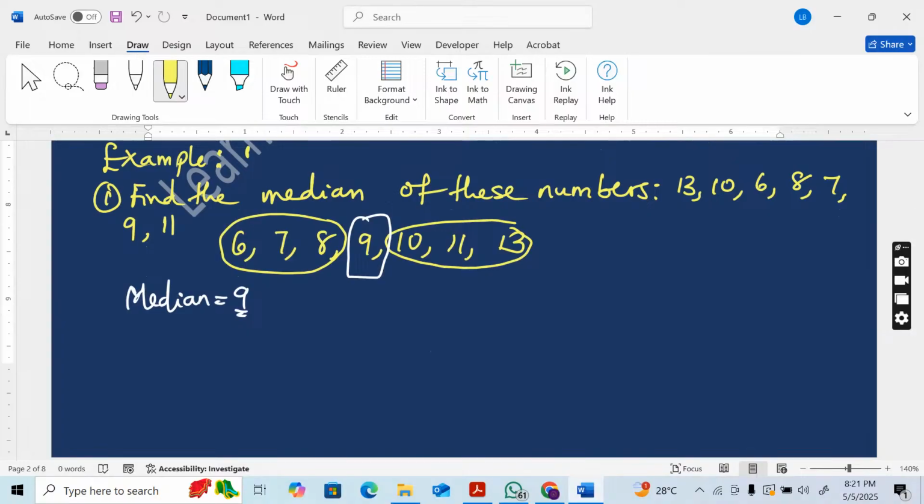Now let's move on to number 2. Everybody type the median in the chat.